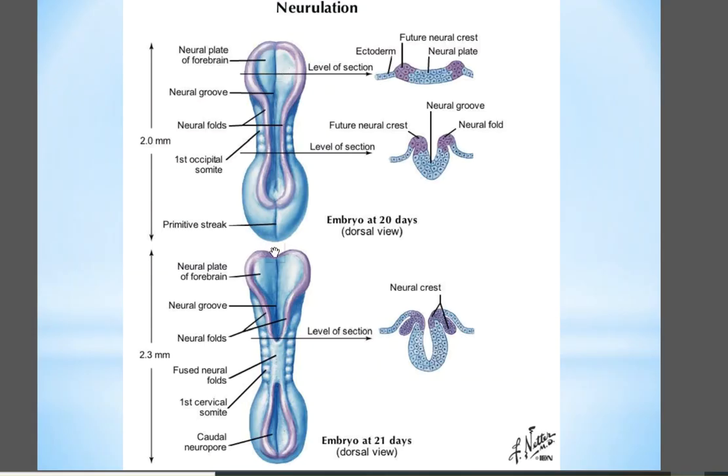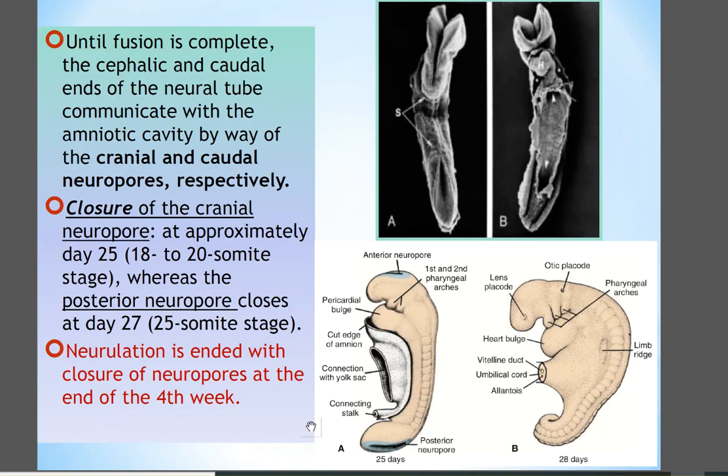Again, the closing of the neural tube. During the closing, the neural crest cells are formed. First of all, when the closing of the neural tube happens, one foramen in the anterior region of the embryo is open, and its name is the anterior neuropore, and another one is the posterior neuropore or caudal neuropore.